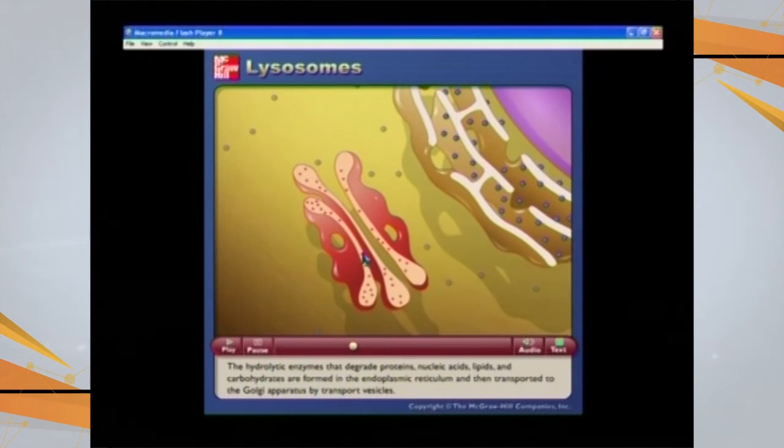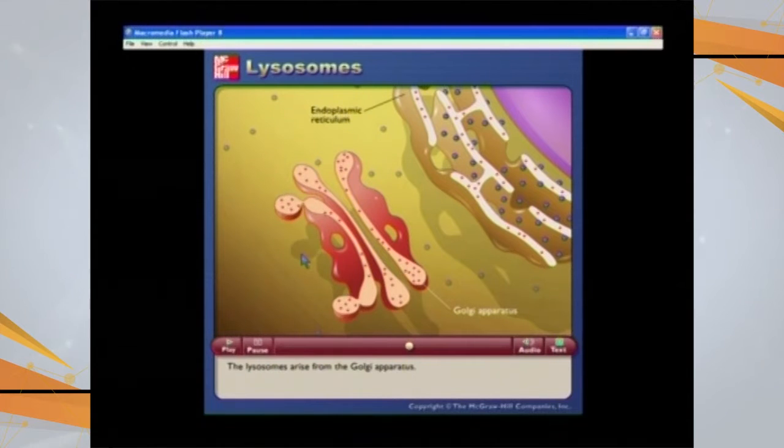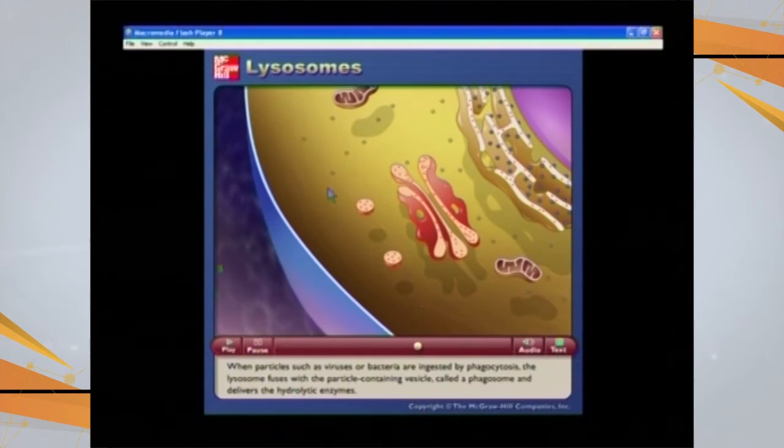So this is, let's say, the Golgi apparatus. This is the endoplasmic reticulum, where the various products are being produced. The endoplasmic reticulum gives its product to the Golgi apparatus in the form of transport vesicles, for finishing and packing of the product, and these are the lysosomes.